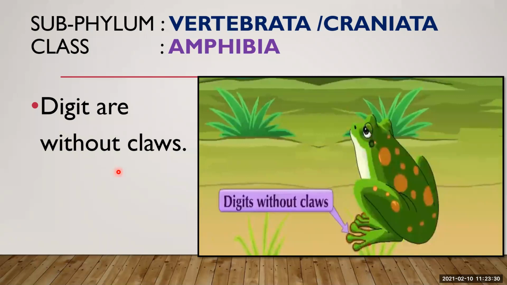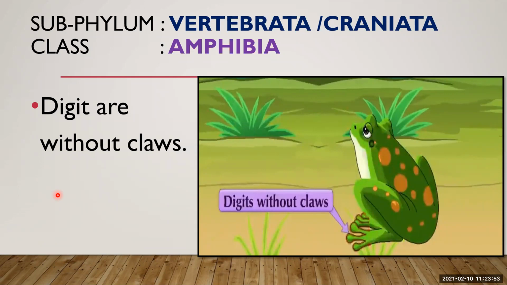Without claws. Claws means what? A curved, pointed, horny nail on each digit of the foot in birds or cats. You might have observed a cat or bird. They have a small, sharp, pointed, curved nail-type structure. They use that to hold something, to scratch something, or to tear something.